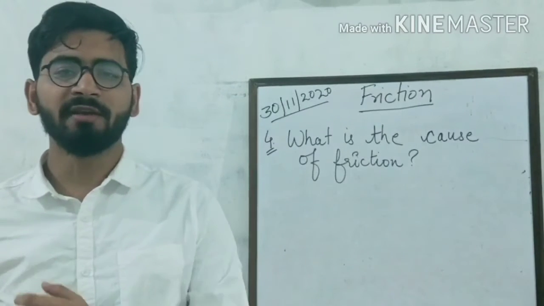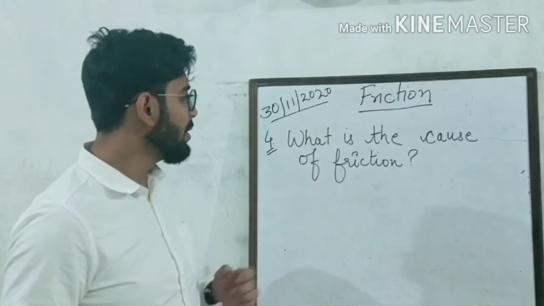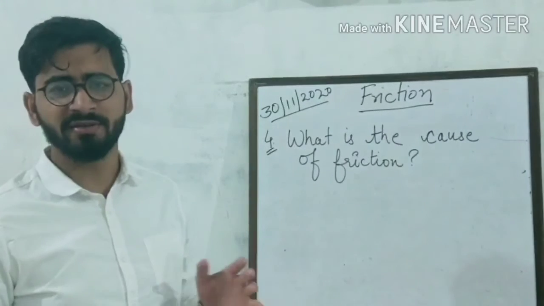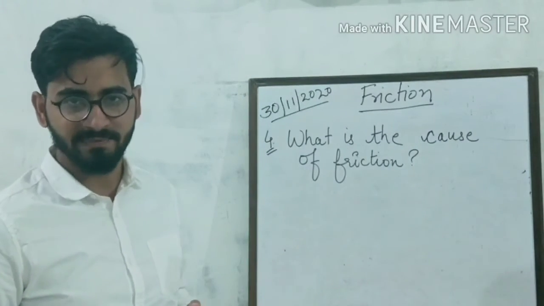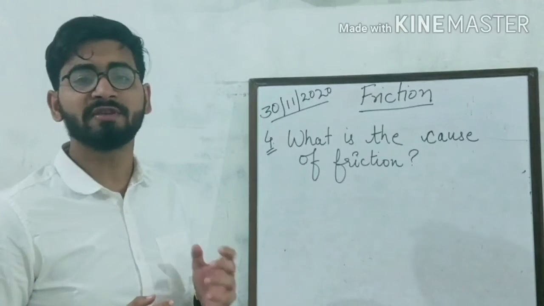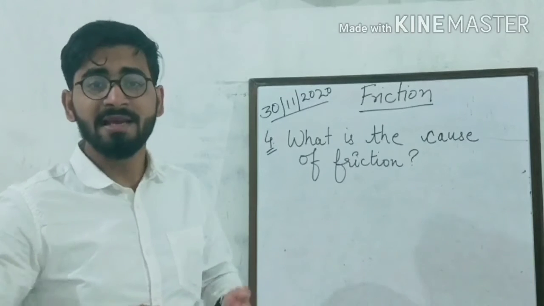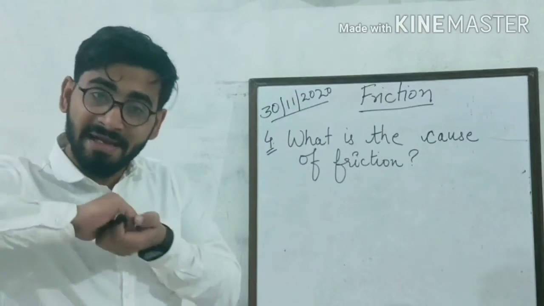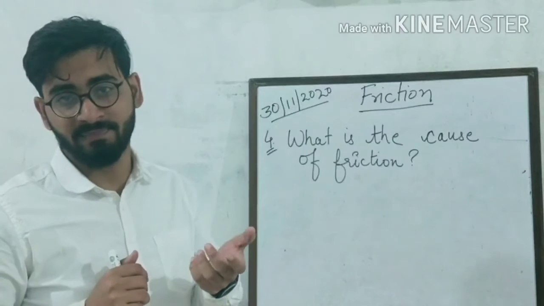Now the next question which I am going to ask you is this one. See here, the question is, what is the cause of friction? Who is going to tell me? The cause of friction, I have already told you. Yes, very good. Irregularities between the two surfaces in contact is the cause of friction, because irregularities cause interlocking, and due to this friction occurs. Understood?